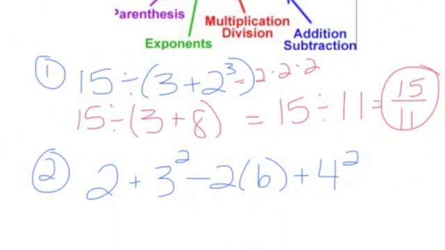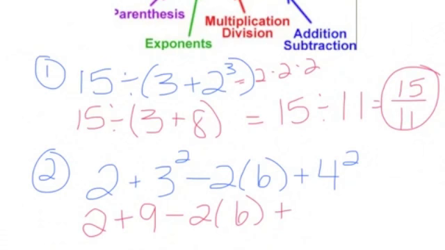3 squared is not 6. It is not 3 times 2. It is 3 times 3, which is 9. And then we also have 4 squared, which is not 8. It is 4 times 4, which is 16. Okay, now we look for any multiplication and division. So we have 2 plus 9. Now we have minus 12 because 2 times 6.